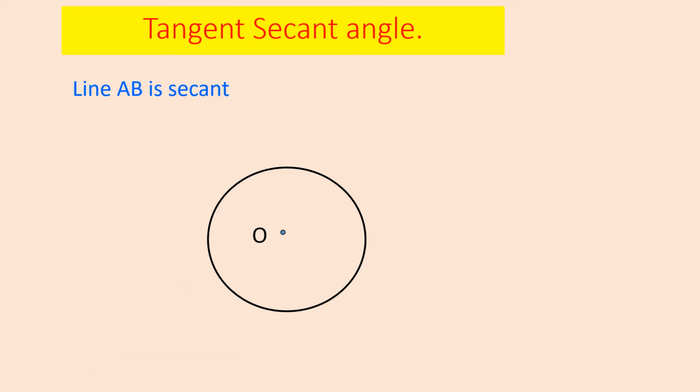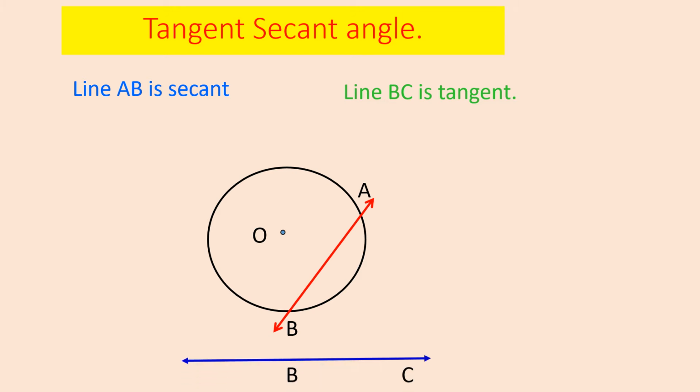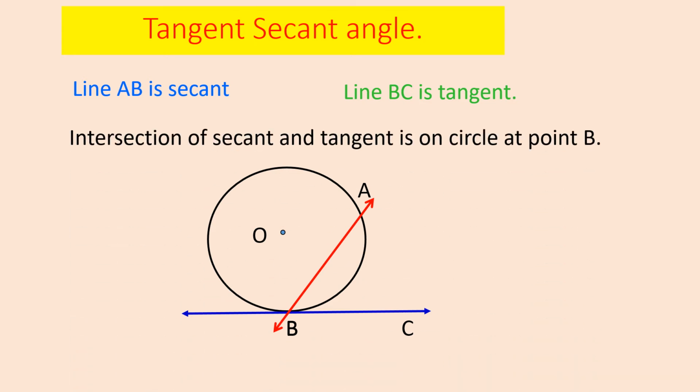Now the tangent secant angle. As the name indicates, you will find the same in the figure. The circle with center O, we have line AB as a secant, as you can see here, named AB. Then we have line BC as a tangent. So the secant and the tangent are intersecting at point B on the circle.